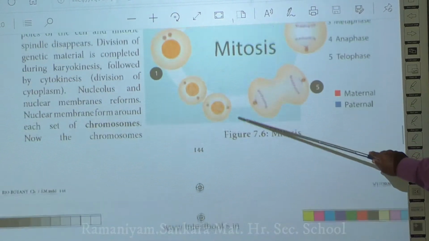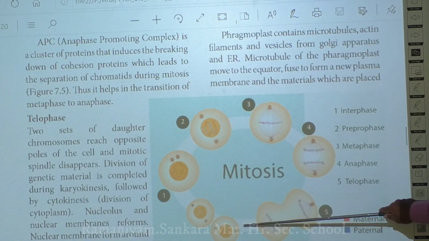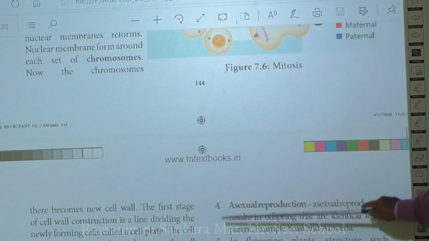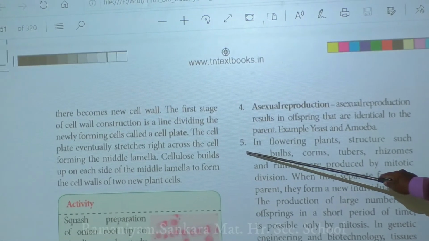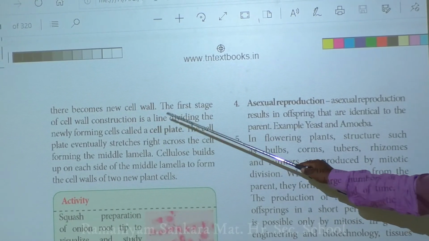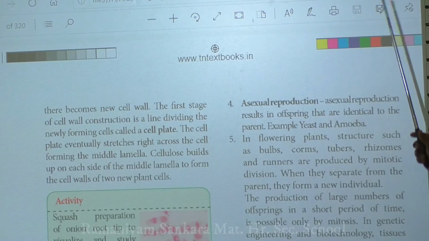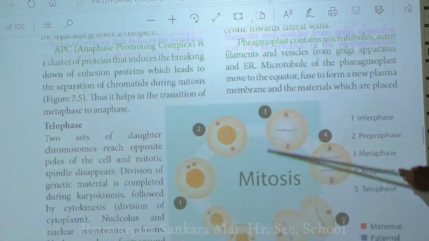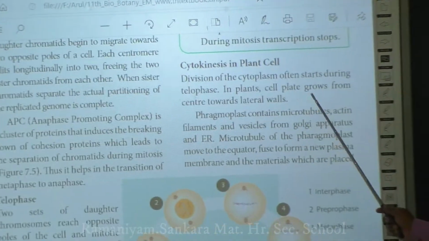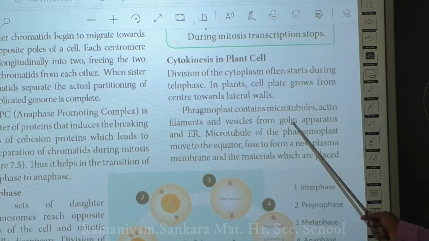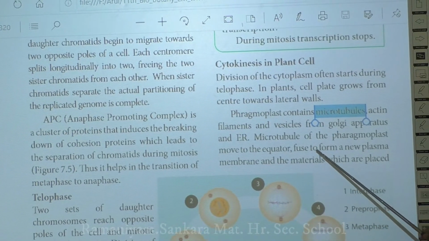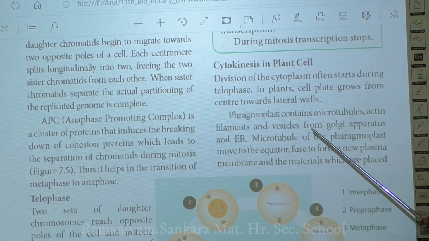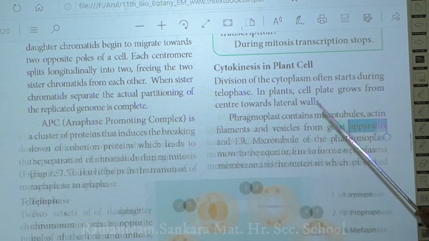The next step is the formation of your cell wall. Before going to the formation of the cell wall, there is another structure that is formed, called a cell plate. So what is meant by cell plate? Here your Golgi apparatus is there, no? You are able to see the presence of Golgi apparatus in this phragmoplast. These Golgi apparatus fuse together. The fusion of the membranes of Golgi apparatus usually takes place.